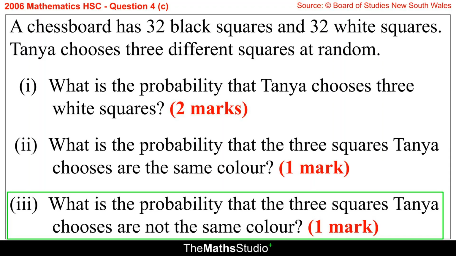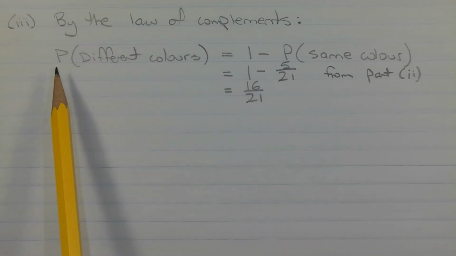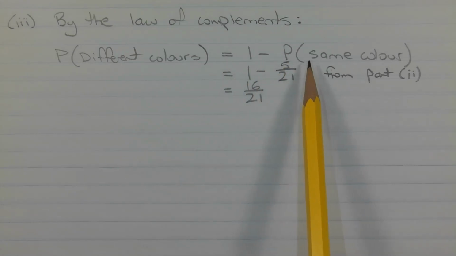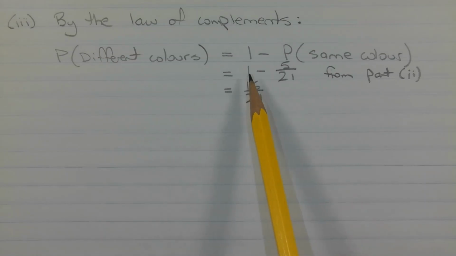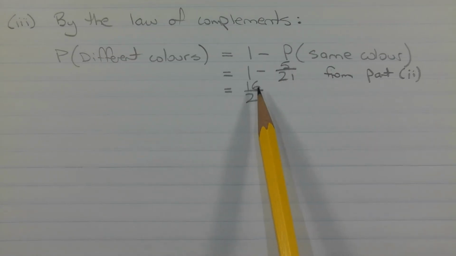Part 3. What is the probability that the 3 squares Tanya chooses are not the same color? By the law of complements, the probability of choosing different color squares is equal to 1 minus the probability of choosing 3 squares the same color, either all black or all white. And that equals 1 minus 5 over 21 from part 2, which equals 16 over 21.